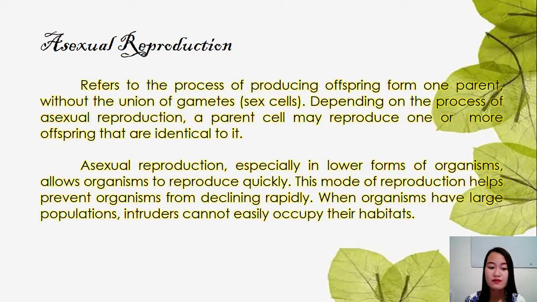When organisms have large populations, intruders cannot easily occupy their habitats. Ayan, so kung meron daw malaking populasyon, halimbawa sa mga hayop, hindi basta-basta makakapasok yung iba't ibang uri ng hayop doon sa kanilang lugar para maagaw yung kanilang tirahan. So, ganito yung nangyayari kapag sa asexual reproduction.